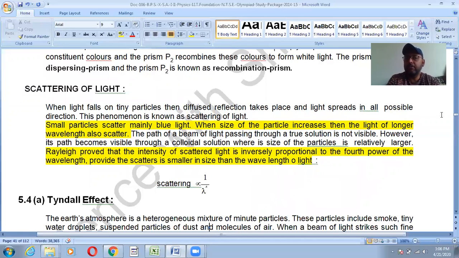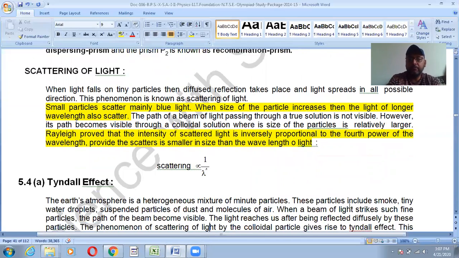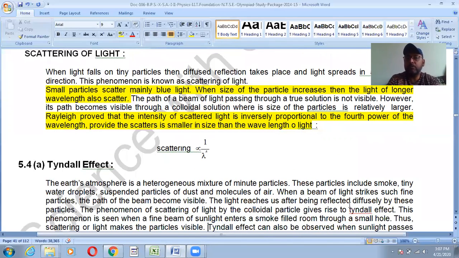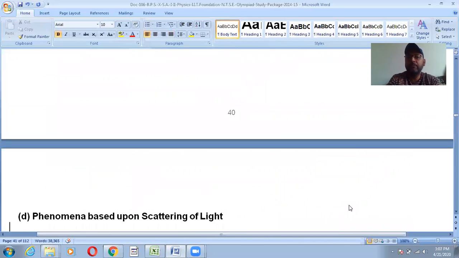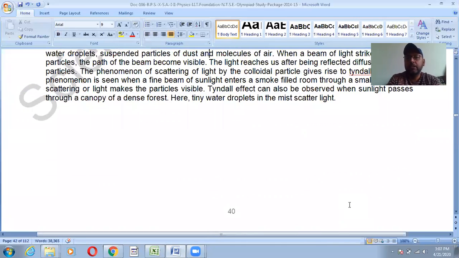Small size particles will always scatter blue light. That is why the sky always appears blue, because mainly small size particles are present there. But when the size of the particle is increased, they will scatter longer wavelengths also. This is Rayleigh's law: scattering is inversely proportional to the fourth power of the wavelength, right?